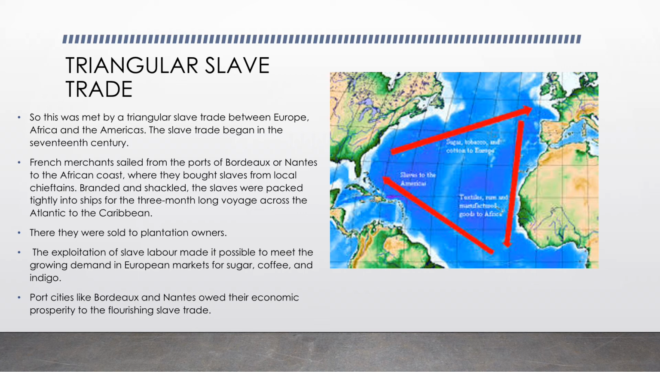Port cities like Bordeaux and Nantes owed their economic prosperity to the flourishing slave trade. So now it has actually become a means of livelihood for the French merchants who used to go to Africa. So now it has become their income. Now let's see what actually happens in France. Let's look at France now instead of seeing the entire world.